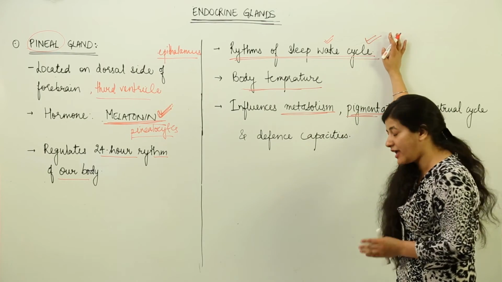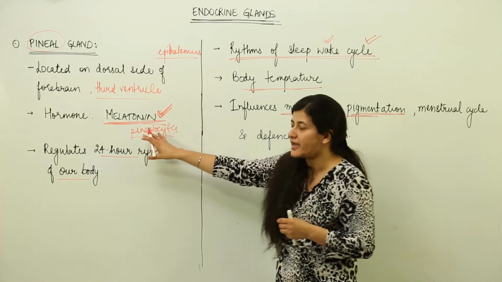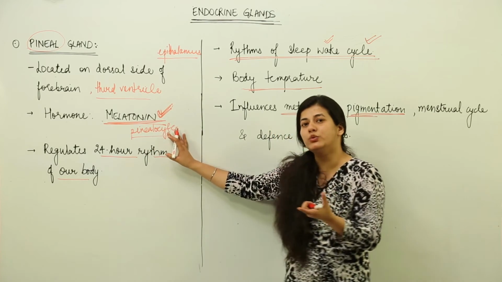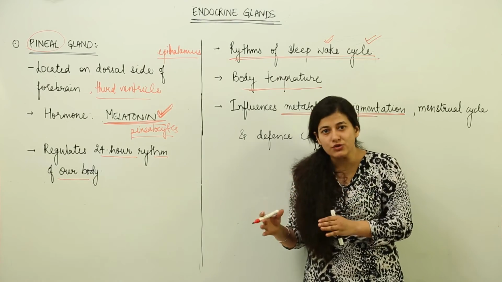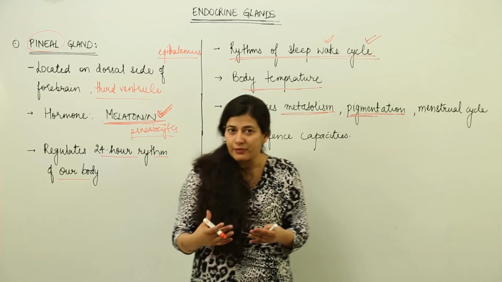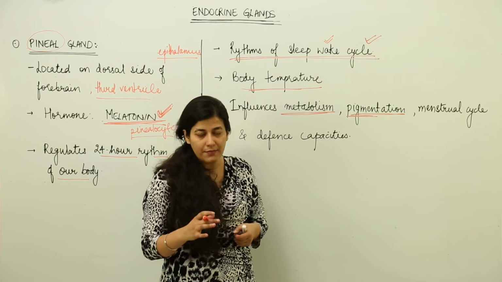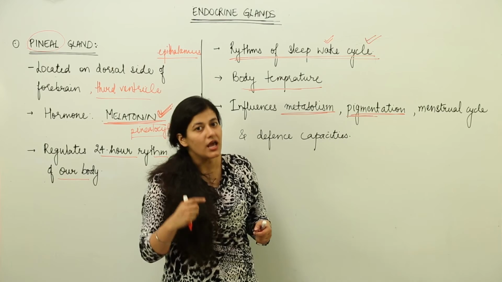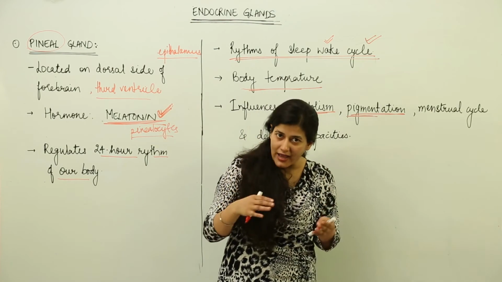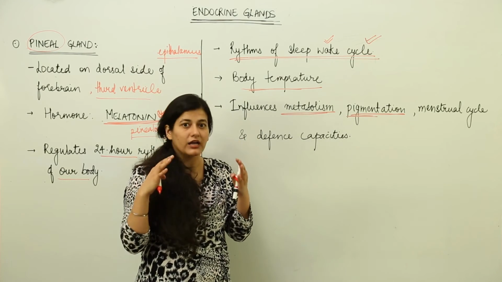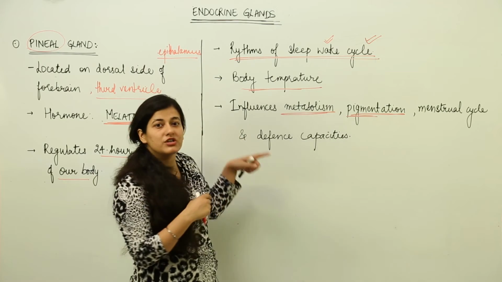I am repeating it again: when we sleep at night, melatonin is produced by the pinealocytes in our pineal gland. That melatonin is used in the entire day. When that melatonin is completely used, we again get that urge of sleeping because melatonin has to be regenerated. In case we do not sleep, that melatonin will not be regenerated. Our brain would again and again try to make us sleep, and once we close our eyes and sleep in the dark condition, when the light is not going inside our eyes, the melatonin regeneration would start.